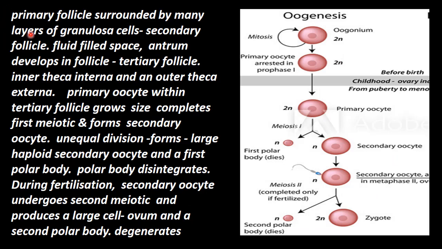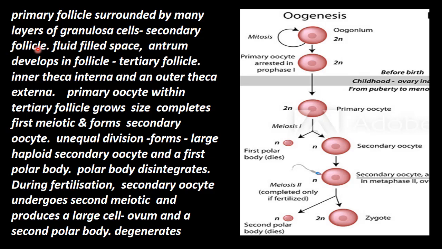Now this primary follicle is surrounded by many layers of granulosa cells. Single layer இருந்தது, now many layers it has become granulosa cells. So many layers வந்தது பின்னாடி, that is called the secondary follicle.